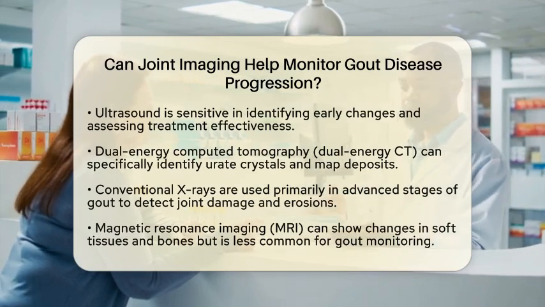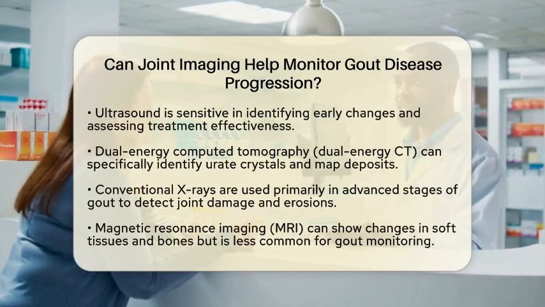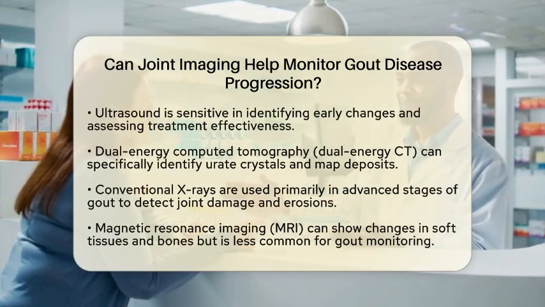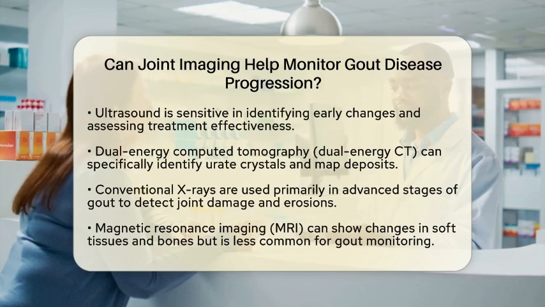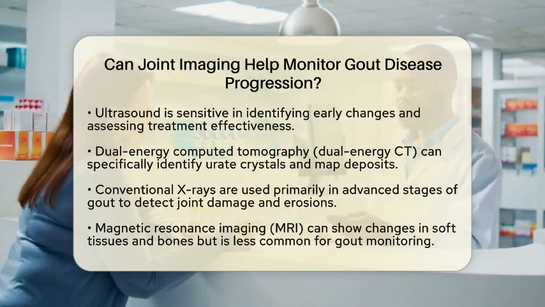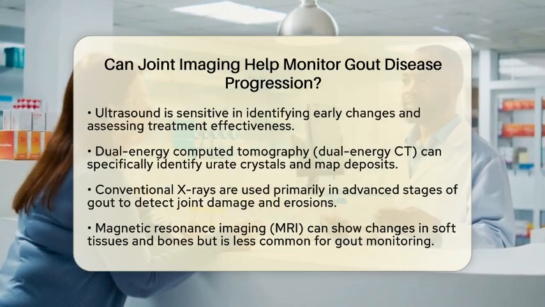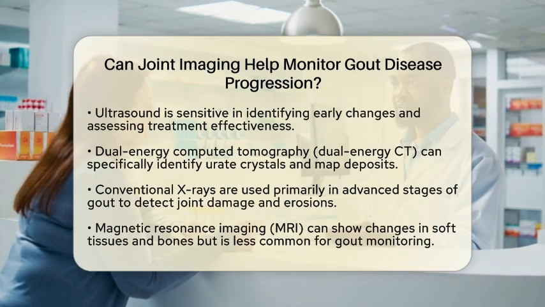Another advanced imaging method is dual-energy computed tomography, often referred to as dual-energy CT. This technique can specifically identify urate crystals by distinguishing them from other tissues. This allows for precise mapping of crystal deposits and tracking changes over time.